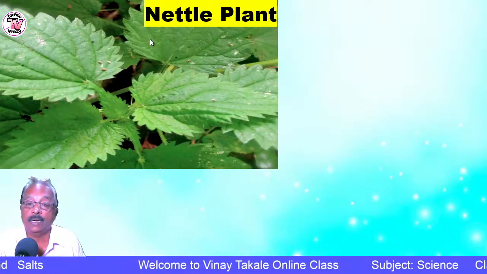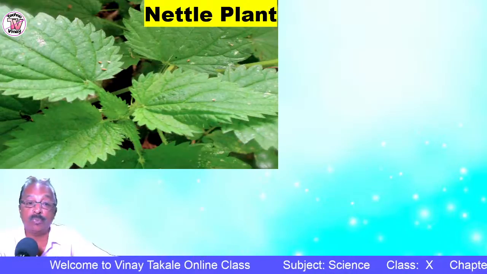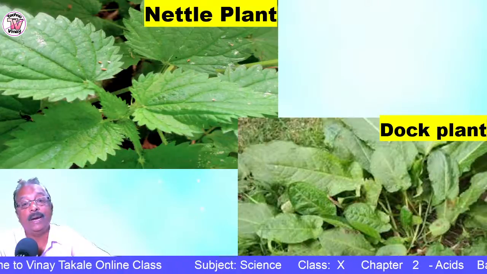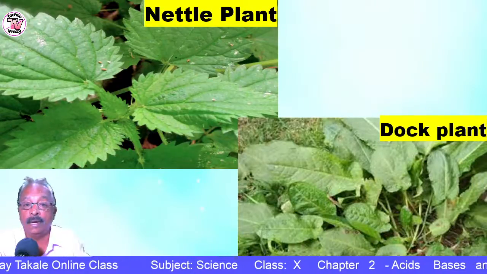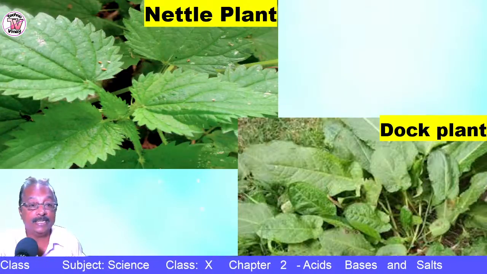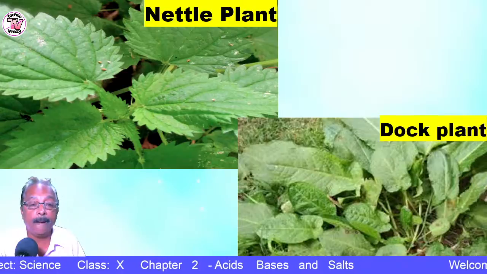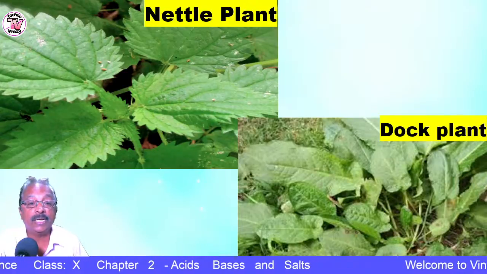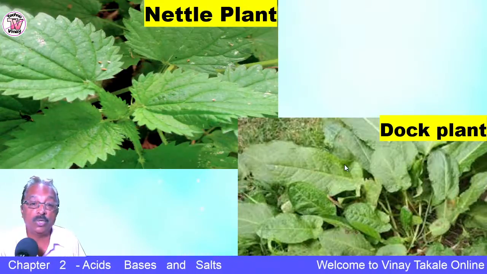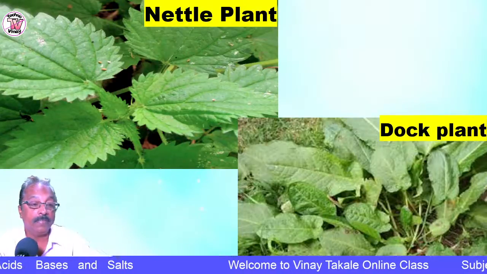So how to get rid of this nettle sting? You know that by the side of this nettle plant, there is also another small plant which is known as dock plant. You just have to rub the leaves of this dock plant, and that is how you will get relieved from it. Whenever there is a nettle sting or a bee sting, they secrete acid, and you have to neutralize the acid. In the first part we have seen that acids are neutralized by the base. Follow, no? So nettle stings are neutralized by rubbing the leaf of the dock plant, which grows by the side of the nettle plant only. If you rub it, you will get relief.